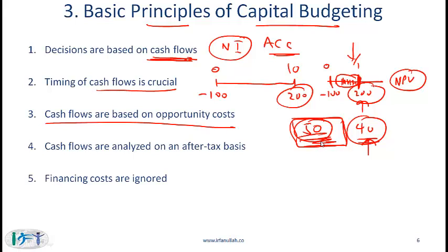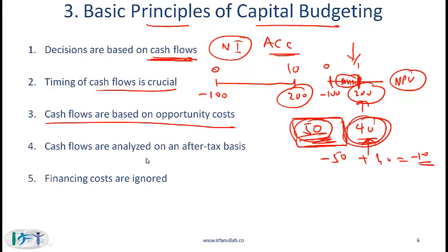Effectively, what you are saying is that we consider 50 as a cost. The 40 is the net cash flow from your business activity. When you combine the two, you have a net cash flow of minus 10, which clearly implies that it does not make sense to do this project.